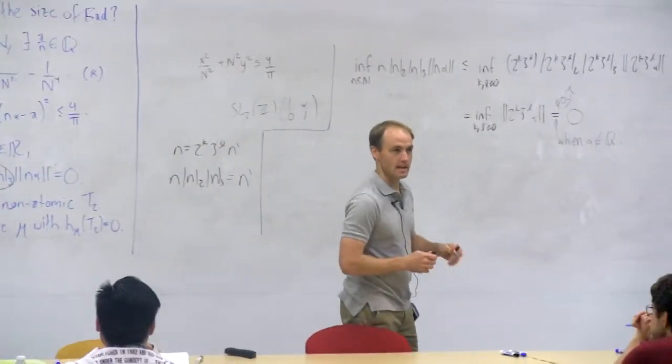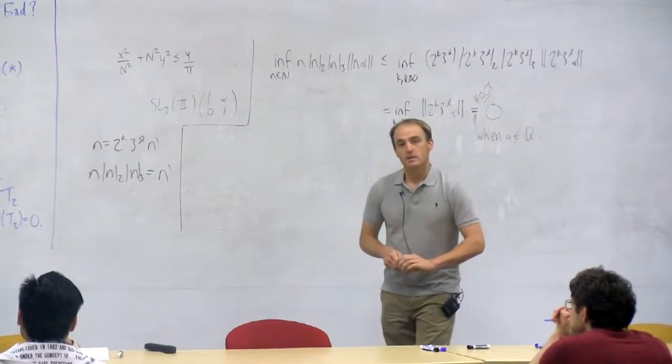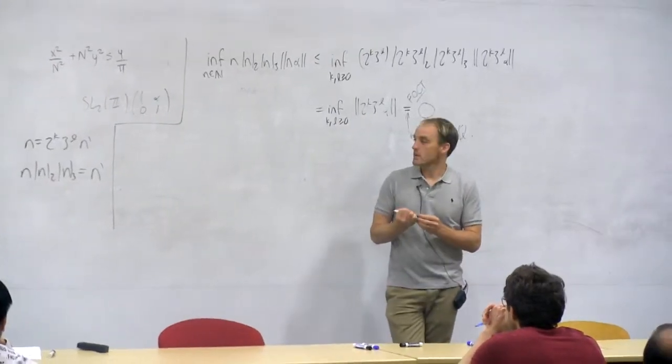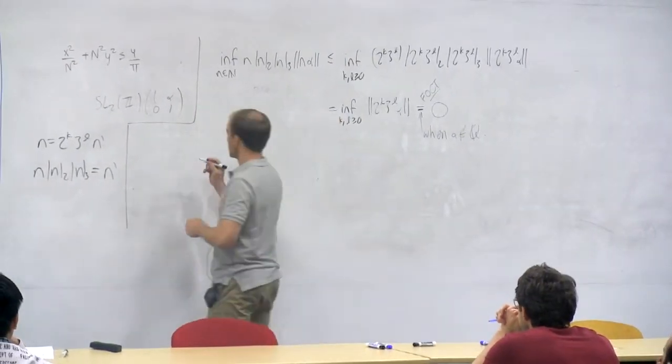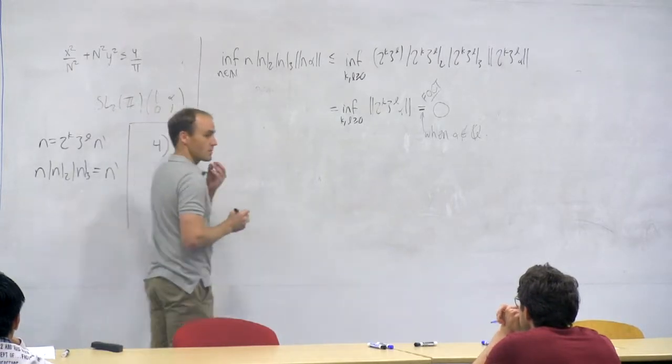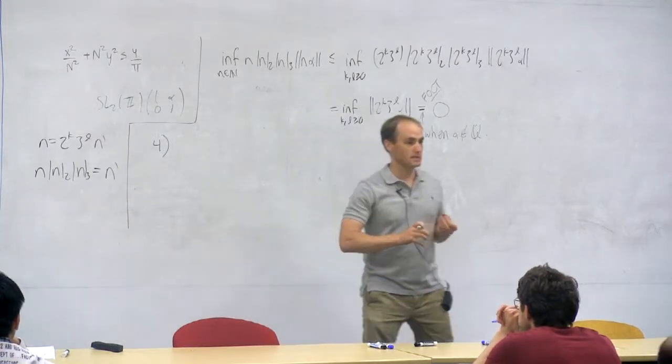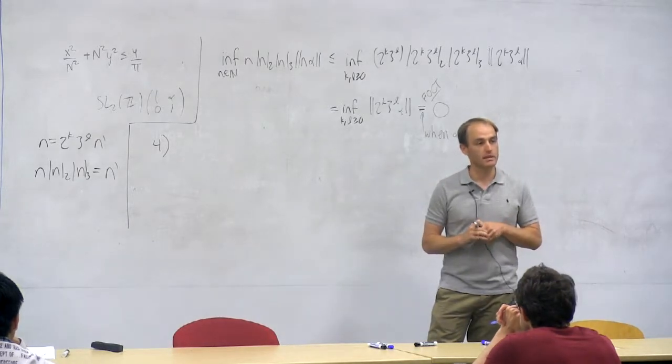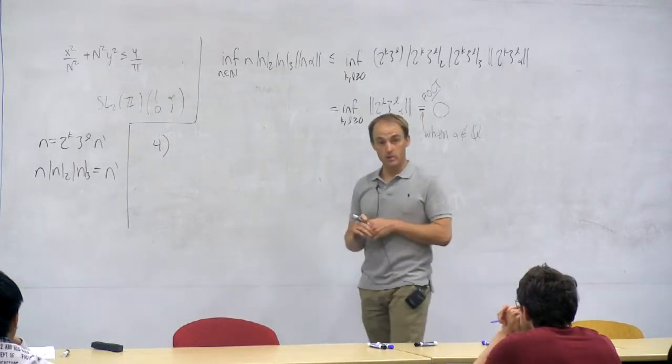Does anybody have any idea how to do this? Here's one way that you can try to solve number 4. I'm not going to give you all the details, just something to think about, and I'll let you fill in the details on your own.